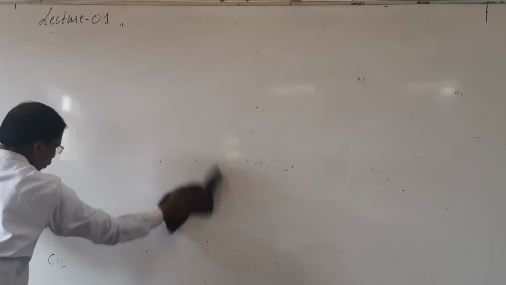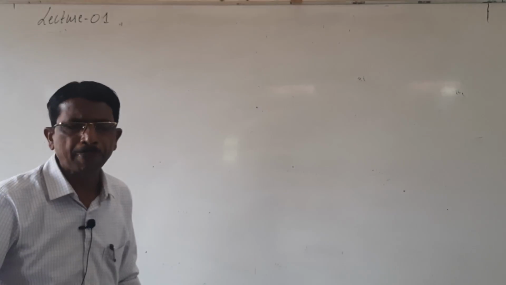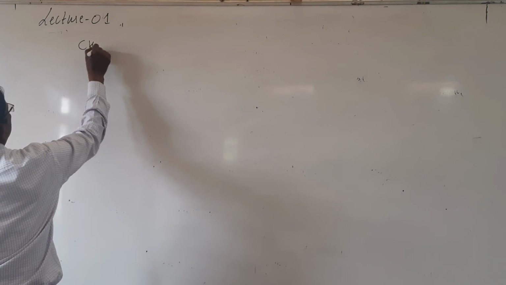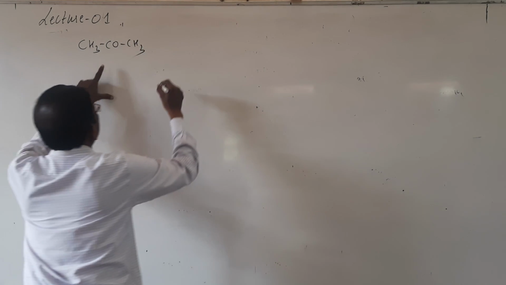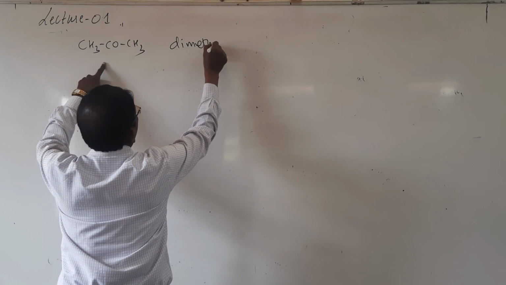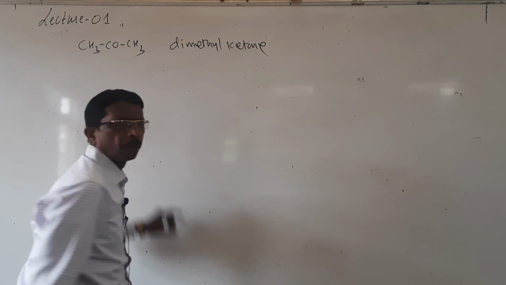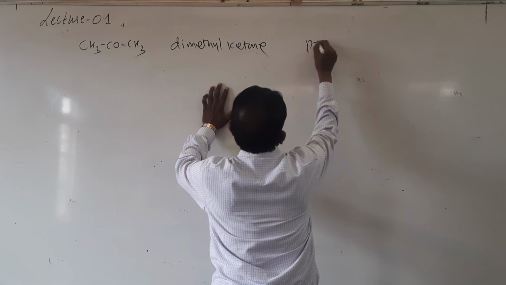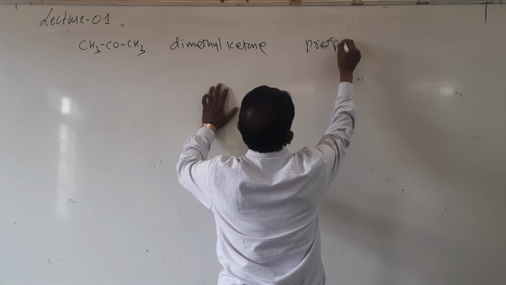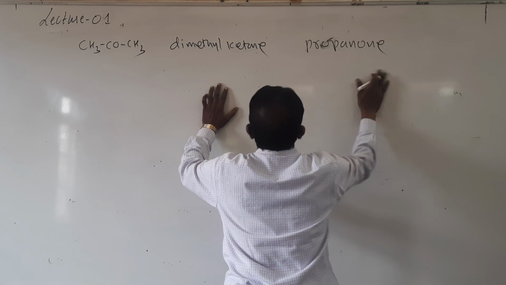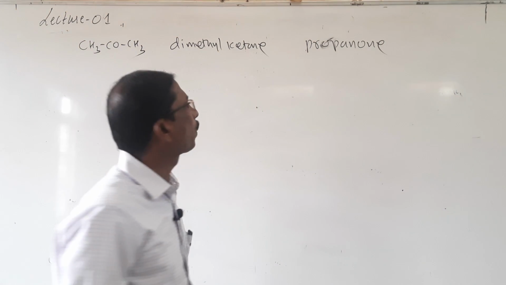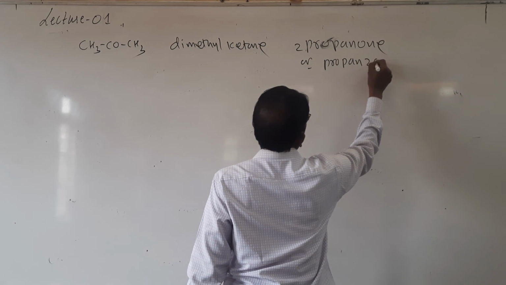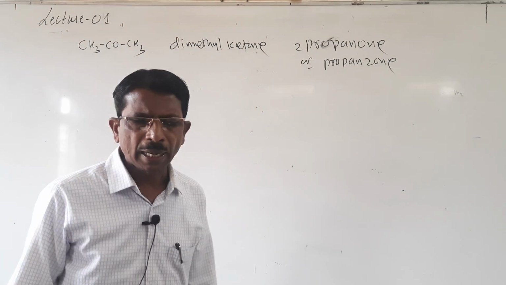As you are familiar with ketones, we already know a few examples. Here I will write CH3COCH3, it is called dimethyl ketone. Students, it is called propanone, the IUPAC name is propane, where E is replaced by ONE. So you may call it propan-2-one or propanone. We may call it anything here.